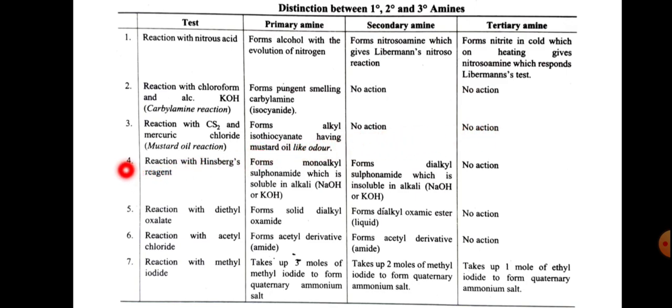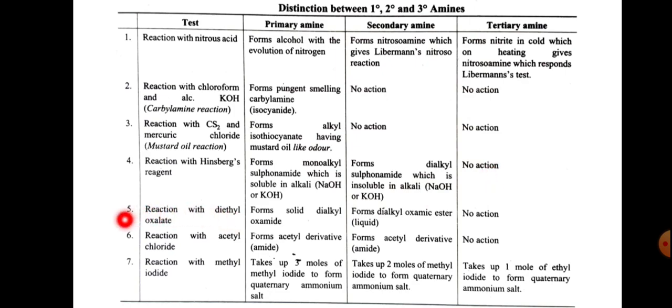And the fourth one, reaction with Hinsberg reagent. This is the separation method for primary, secondary and tertiary amines from a mixture. Primary amines on reaction with Hinsberg reagent form monoalkyl sulfonamide, which is soluble in alkali, that is NaOH or KOH. And secondary amines on reaction with Hinsberg reagent form dialkyl sulfonamide, which is insoluble in alkali, whereas tertiary amines show no reaction with Hinsberg reagent.